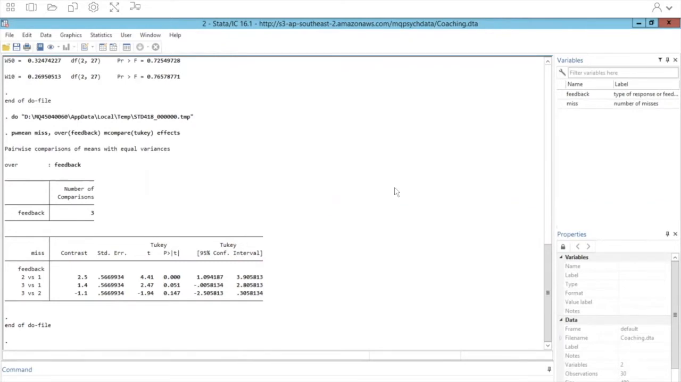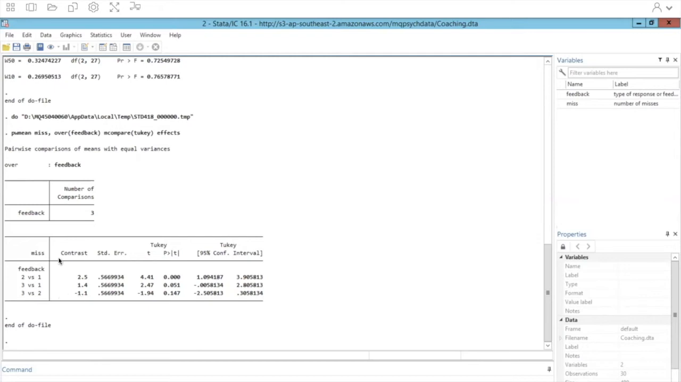All right, so we get a lot of information from this output, but really the only thing you'll have to report will be the t-statistic and the p-value. So this first column is telling us what comparison we're actually doing here. In this case, we're comparing groups 2 and 1, so that's the criticism group and the praise group. Groups 3 versus 1, so that's the control group versus the praise group. And then 3 versus 2, that's the control group versus the criticism group.